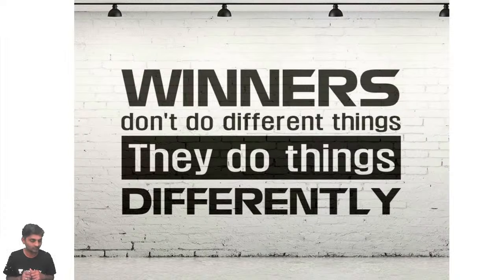Those achievers in life who achieved very great things are not doing anything different. They are using the same books, doing the same things, but they are doing it in a different way. They accept their problems. They realize their problems. They understand their mistakes. They correct them and they move forward.